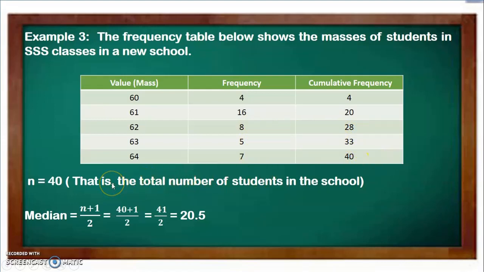So this is where we now have to use some formulas. So n is equal to 40. That is the total number of students in the class. Then the median position is (n plus 1) divided by 2. So to get the median, 40 plus 1 divided by 2 is equal to 41 over 2, and that's 20.5. This is the formula for the median, n plus 1 divided by 2.